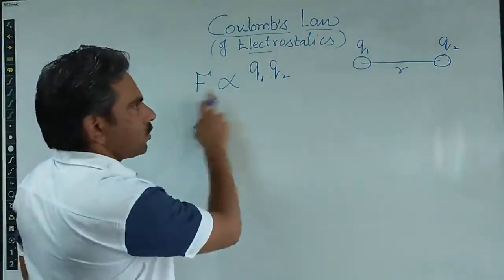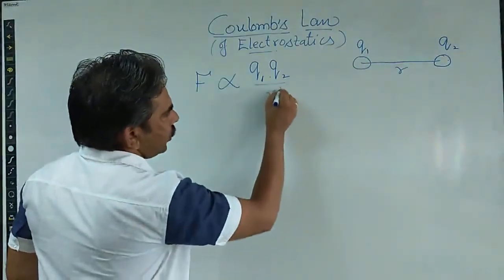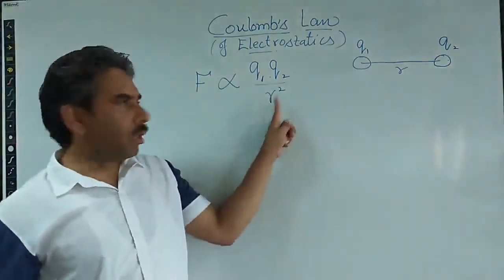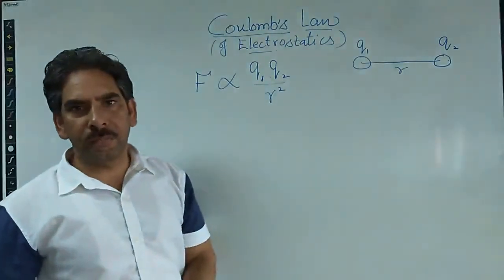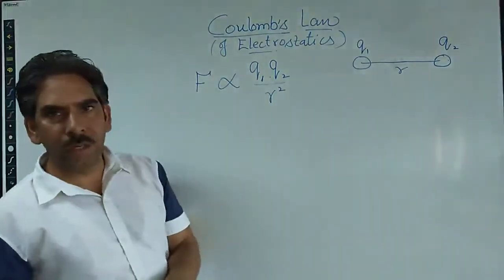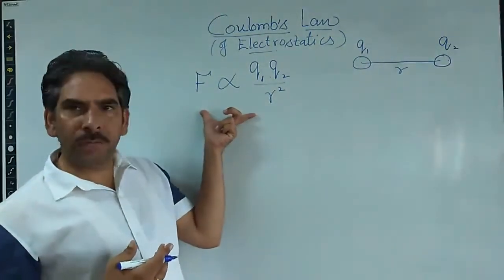Also, this force is inversely proportional to the square of the distance between the two charges. So this is Coulomb's law. At present it is in the form of proportionality.